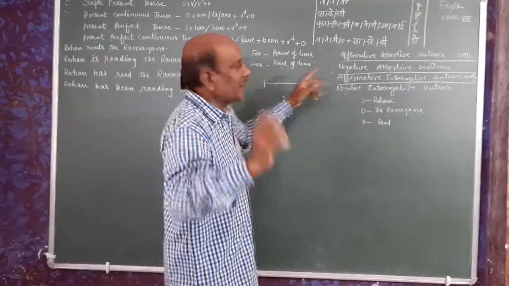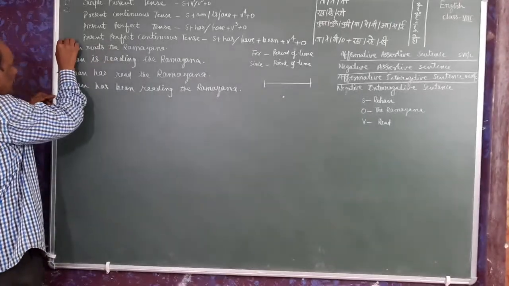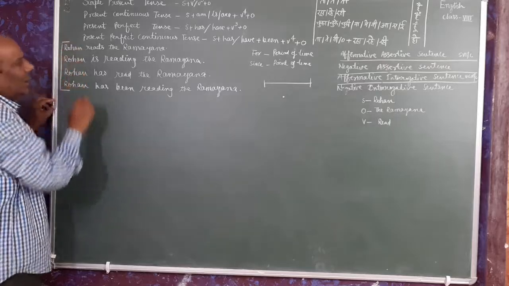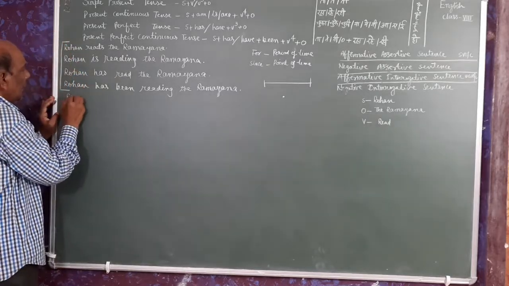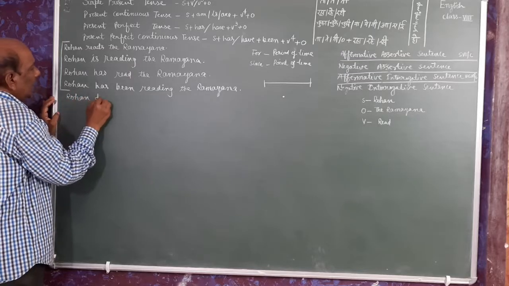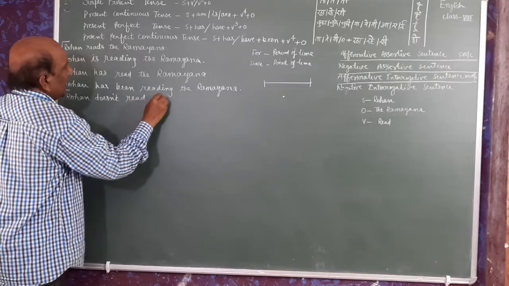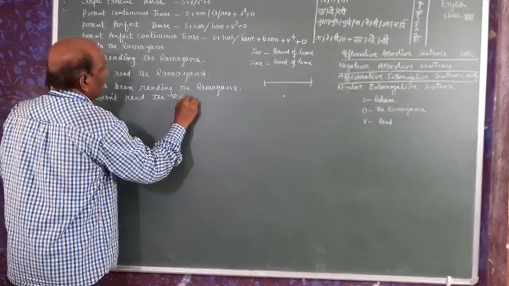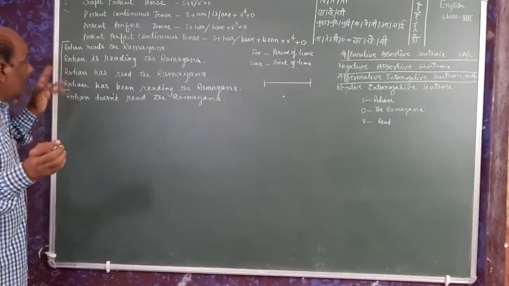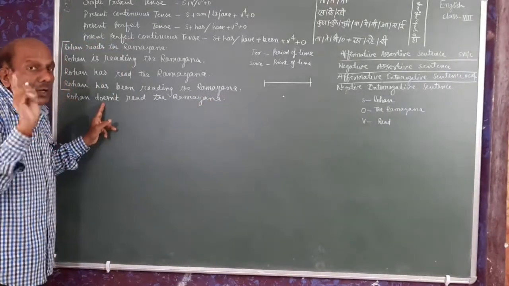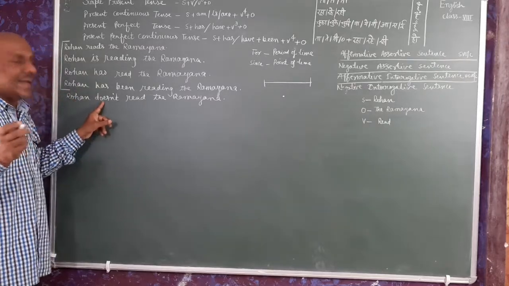Now we will come to negative assertive sentence, and for this, see the example. This 4-1 is affirmative assertive sentence. Now see, Rohan doesn't read the Ramayana. As there is no auxiliaries here, so we use do, does or did. But it is again third person singular number, so we have used does.